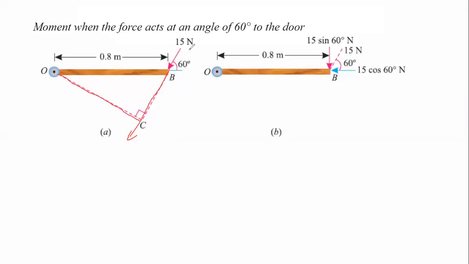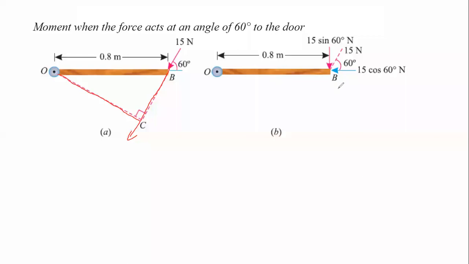This force is 15 Newton and this is the perpendicular distance OC. If you multiply these two terms, you will get the moment about this point O. And the second method is that you resolve this force along the horizontal and vertical axes.